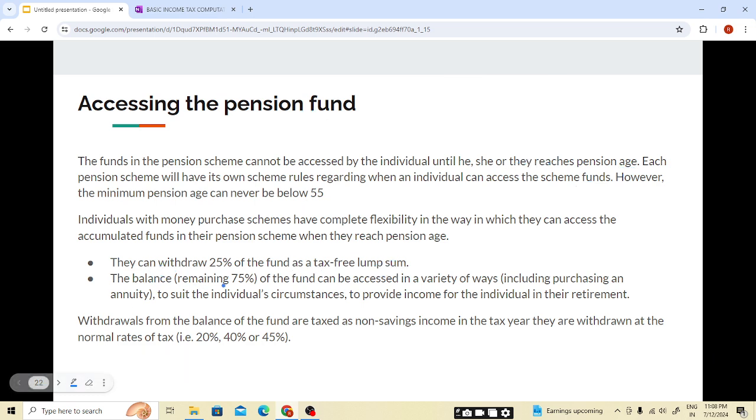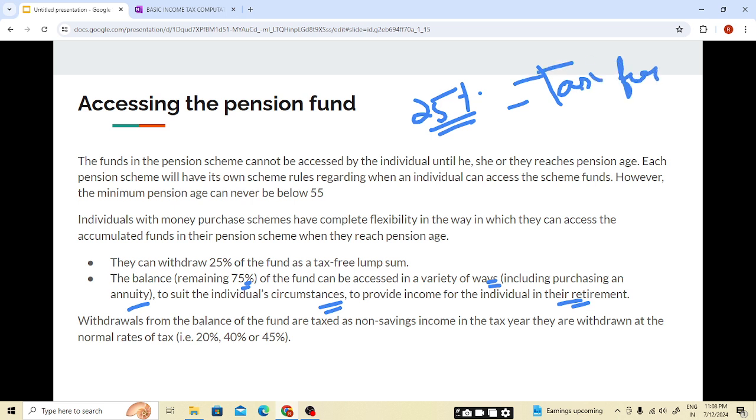The remaining 75% of the fund can be accessed in a variety of ways, including purchasing an annuity to suit the individual's circumstances to provide income in their retirement. Means 25% will be tax free, no tax on it, but the remaining 75% will be taxed as non-savings income.